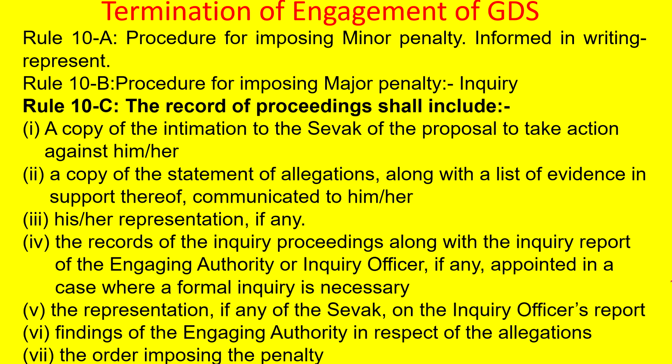And Rule 10b says about the procedure for imposing major penalty. In a major penalty also, he should be informed of the right in writing, and a representation can be taken from the GDS, and an inquiry should be compulsorily, invariably, mandatorily conducted in case of a major penalty. One IO and PO will be appointed. IO is the inquiry officer and PO is the presenting officer. The presenting officer will be presenting the case for the department, and he is as good as a lawyer for the department